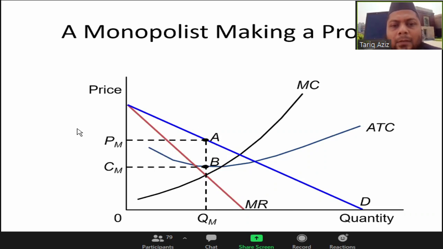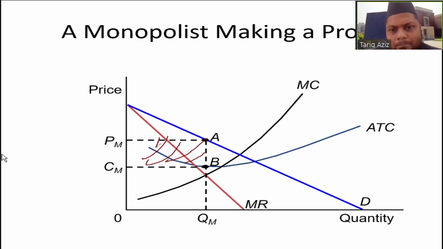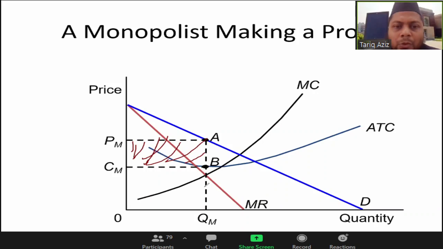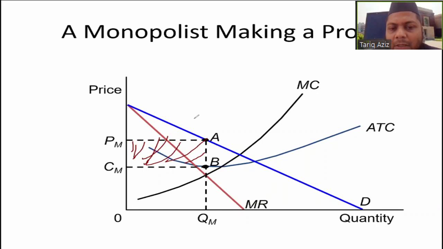See, this region is the profit. Earlier I was talking about the whole region. The whole region is total revenue. If we subtract the cost, total revenue minus total cost, that will be profit.